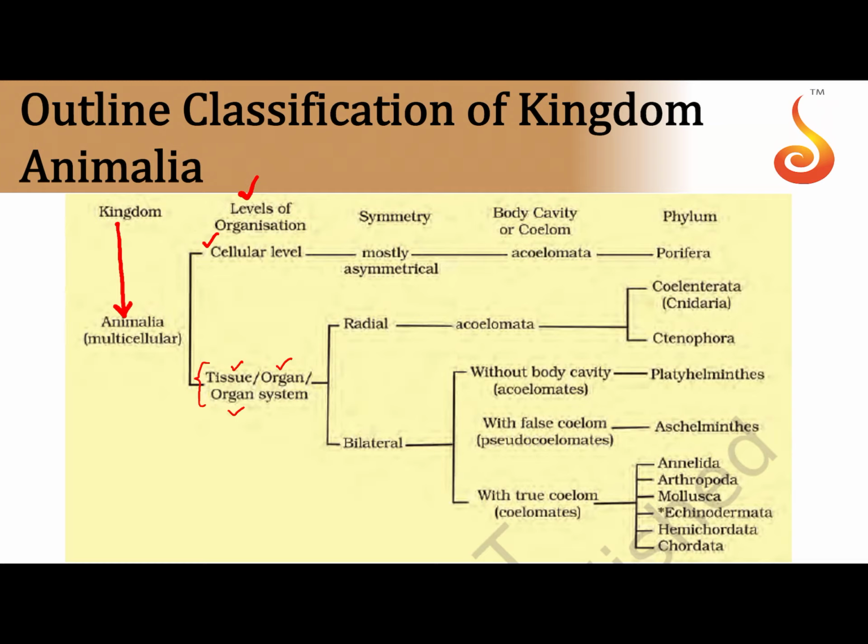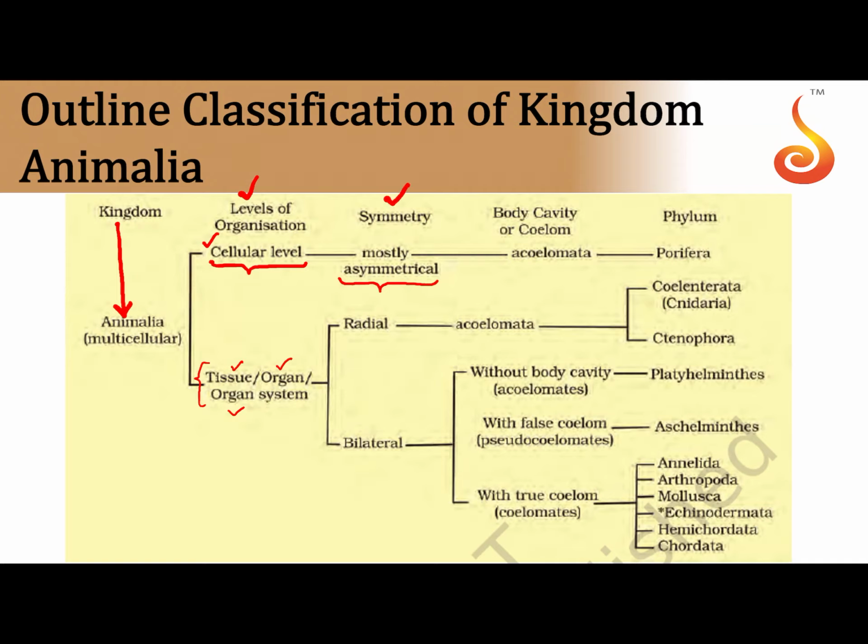In cellular level, you all know that the body of an organism is composed of many cells, but they do not form a tissue, isn't it? And all organisms exhibiting cellular level in animal kingdom are mostly asymmetrical.